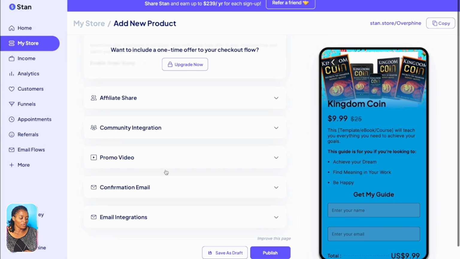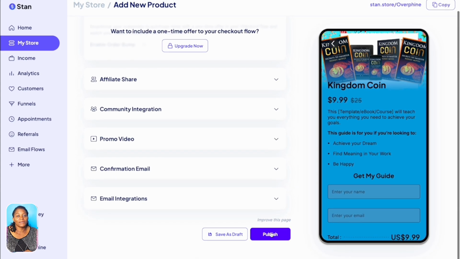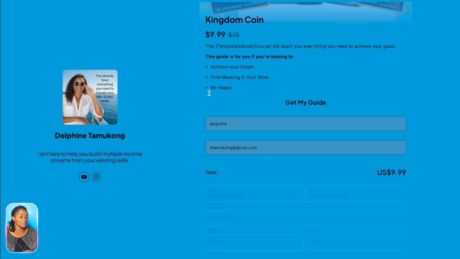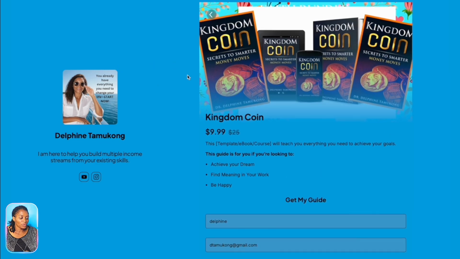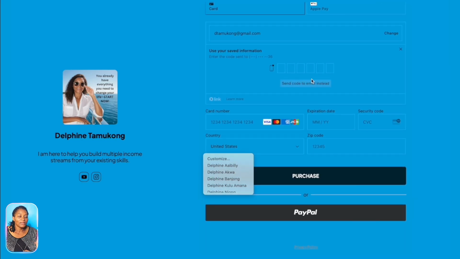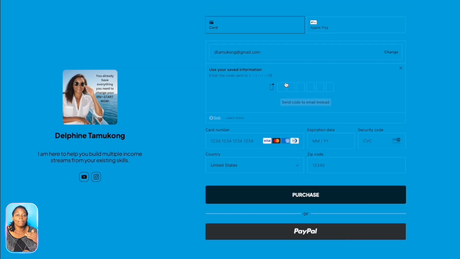So when you are done with all of that, you just come here and click publish page. So this is how it looks. When somebody clicks on it, this is what they are going to see. And so they are going to come here and put in their card information, and the way I have set up my payment information, you can pay with either of these methods. So I just use Stripe, or you can pay with PayPal, and so they'll be able to easily click and pay and buy your product.